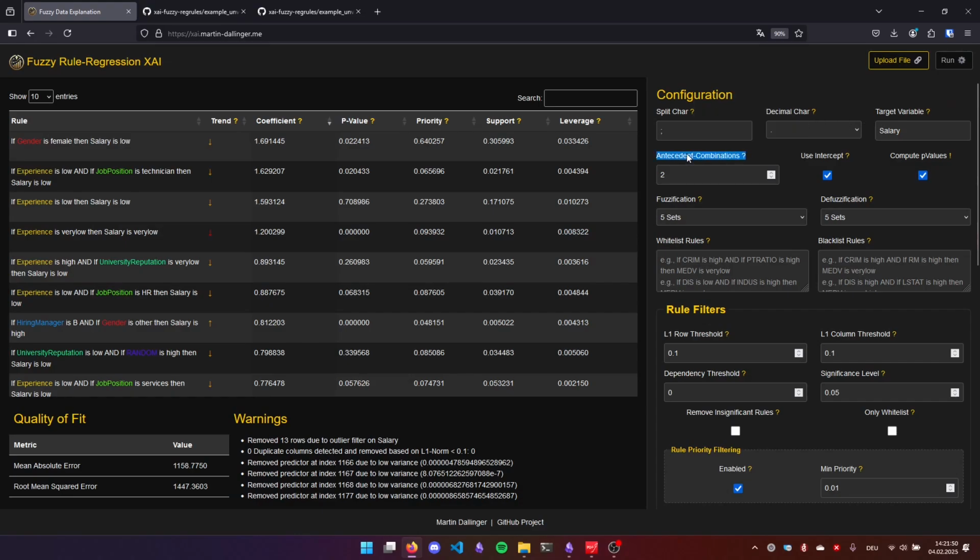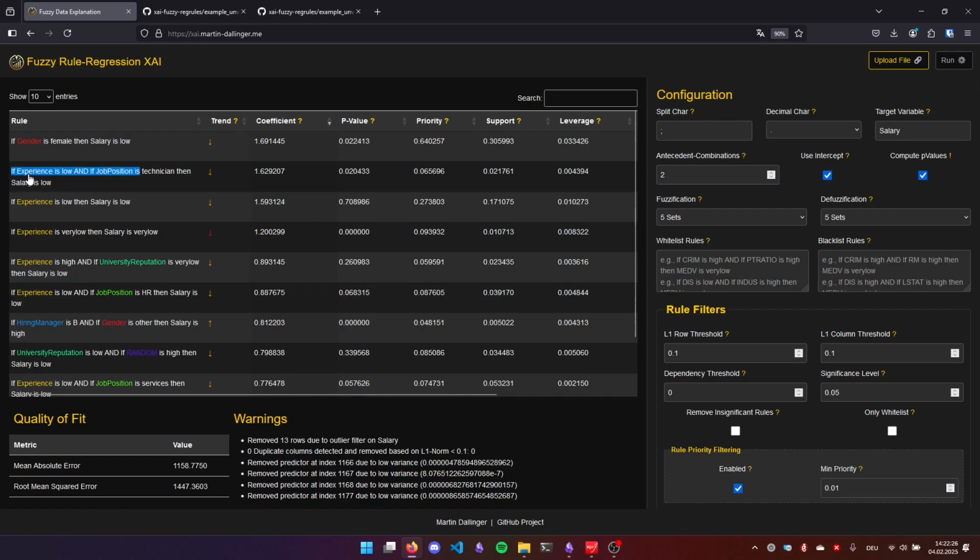This is the number of the maximum antecedent combinations. I would recommend keeping this low for computation time, and if you've got really, really high multicollinearity, then this might be a problem for finding a good fit for the regression model. Take this into account and keep this number low. This means up to how many if parts you can have. So in this case, it's 2.